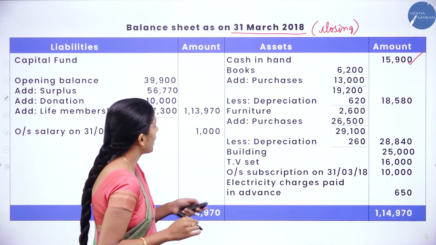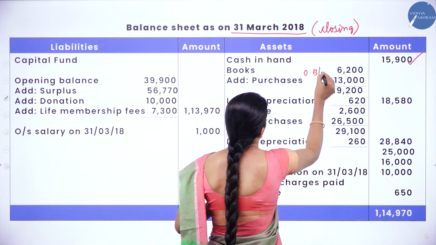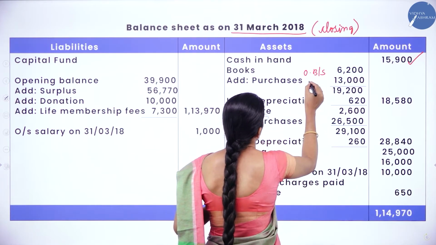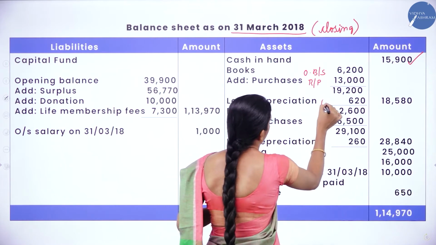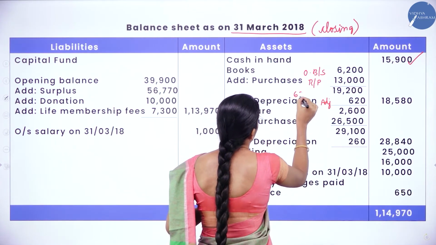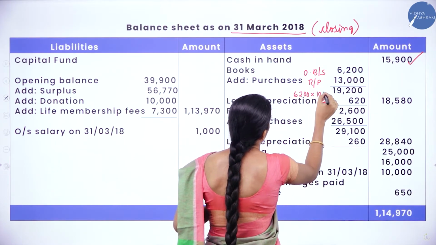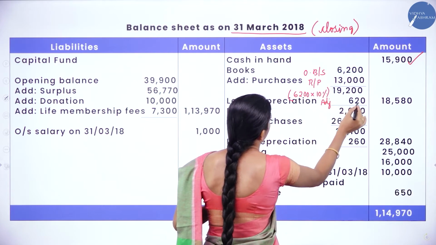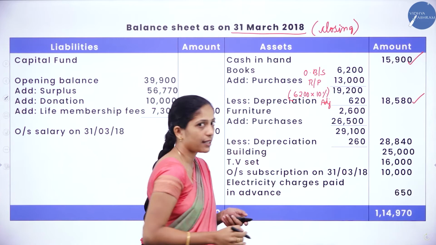Books 6,200 which is given in the opening balance sheet, add purchases which is given in the receipts and payment account, less depreciation which is given in the adjustment. They have told to calculate depreciation on opening balance, right? 6,200 into 10% you will get 620. So when you calculate you will get 18,580.